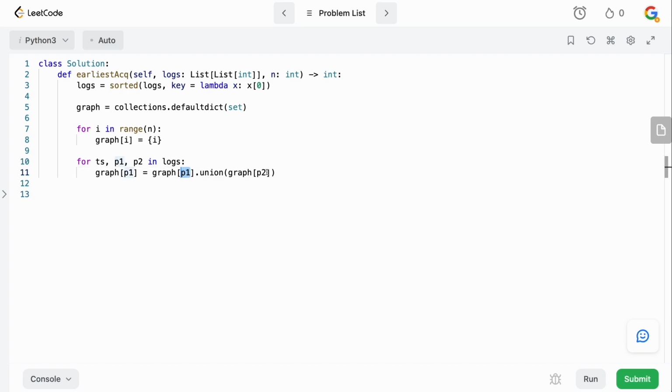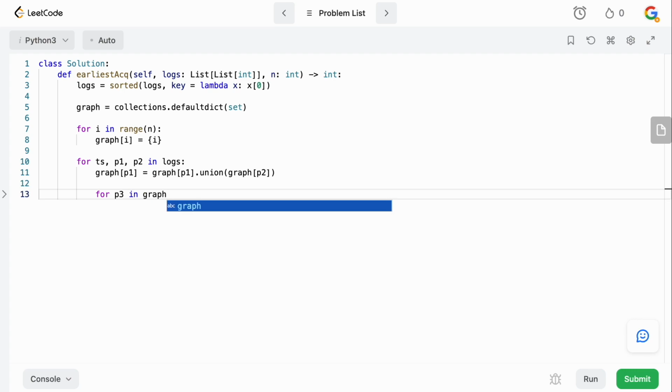Because as soon as P1 now becomes acquainted with these people, then all of the people that P1 is acquainted with will now also have that acquaintance. So we're going to say, I guess, P3 in graph of P1. So now all of P1's acquaintances need to be updated.